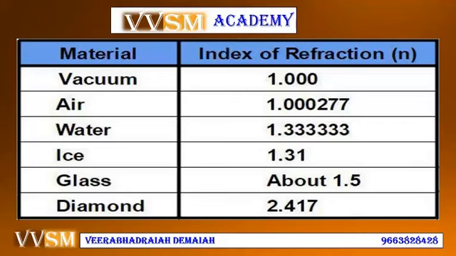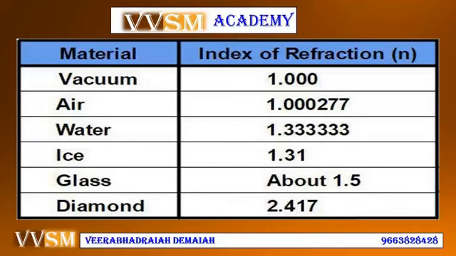Glass is about 1.5. Generally, the refractive index of glass is 1.5. Diamond is 2.4. Diamond is the hardest material ever found in the world. Let us discuss the importance of diamond and its structure in forthcoming classes, particularly the allotropic forms of carbon. Let us remember all these refractive indices for solving the problems in question papers. Students should remember all the refractive indices.